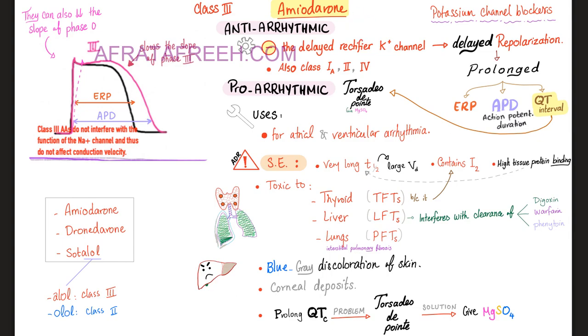Also, this nasty amiodarone in the liver can interfere with the clearance of digoxin, warfarin, and phenytoin. So, when you give amiodarone, there is increased risk of digoxin toxicity, warfarin toxicity, and phenytoin toxicity. It can lead to blue-gray discoloration of the skin, corneal deposits, and prolong the QT interval leading to torsades-de-Pointes. What's the solution? Give magnesium sulfate.